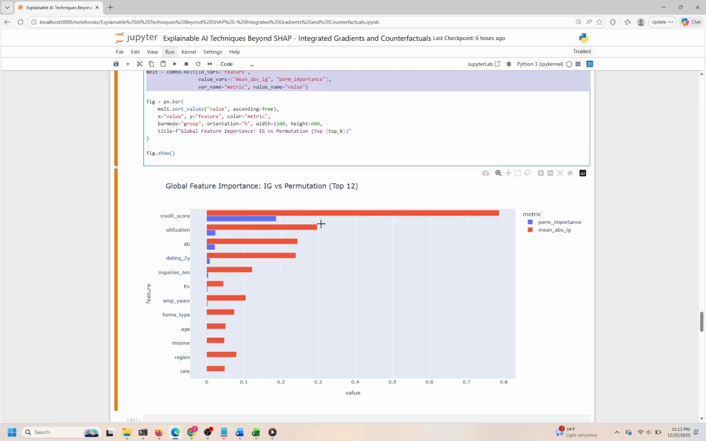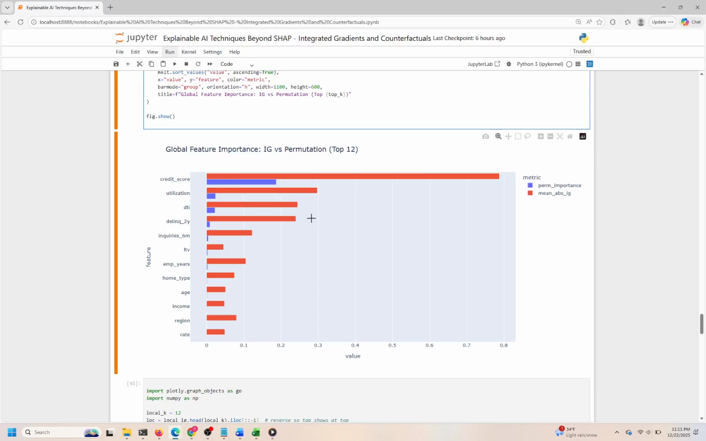The bars are color-coded by metric, allowing us to compare integrated gradients and permutation importance side by side for each feature. The Plotly Express size and title are set to ensure clarity and context. When you look at the output, pay attention to how the importance scores differ or align between the 2 methods.